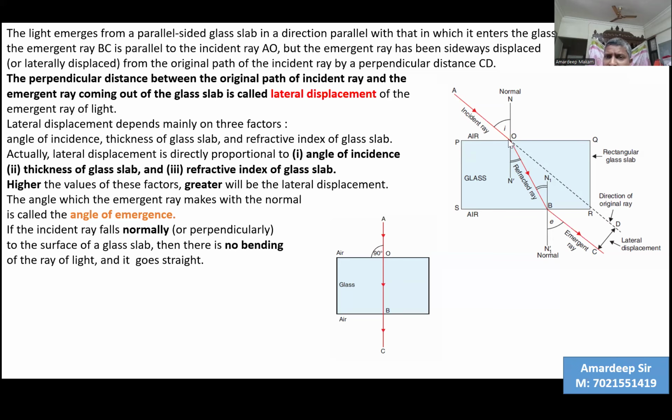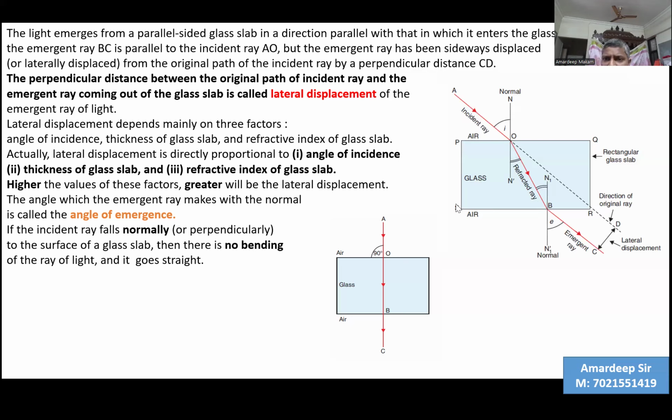So definitely the ray of light, when incident like AO, it bends towards the normal. Air to glass, the rule is it bends towards the normal. So we see the refracted ray bend towards the normal. It reaches the other face of the glass slab, that is SR.